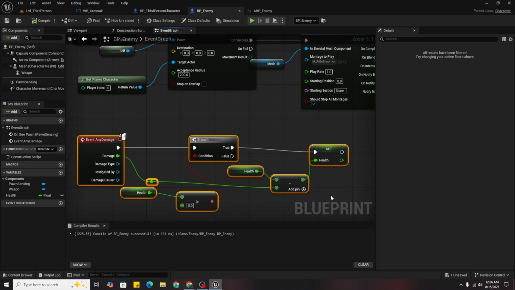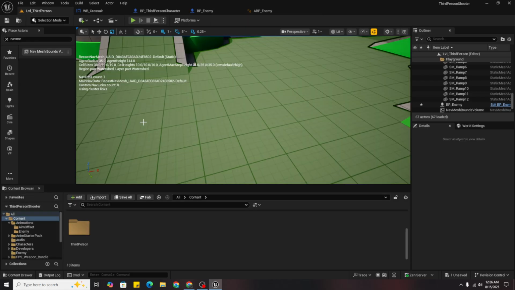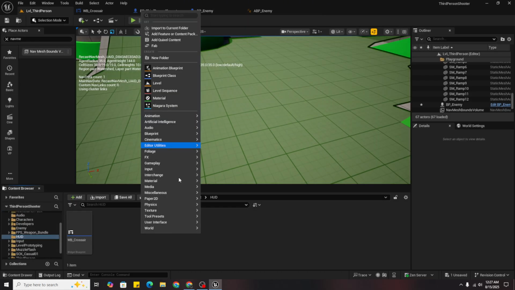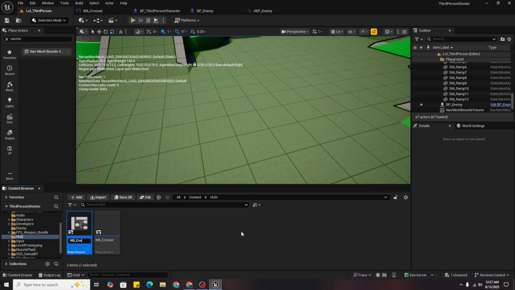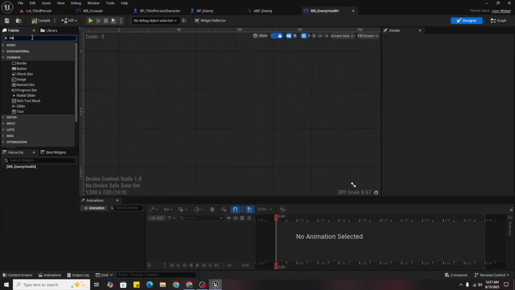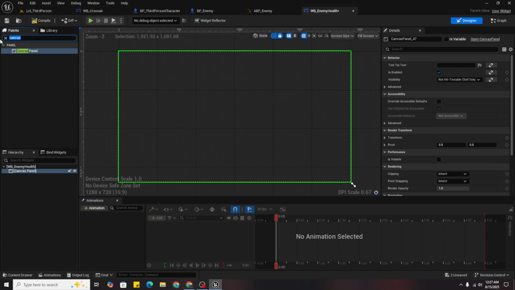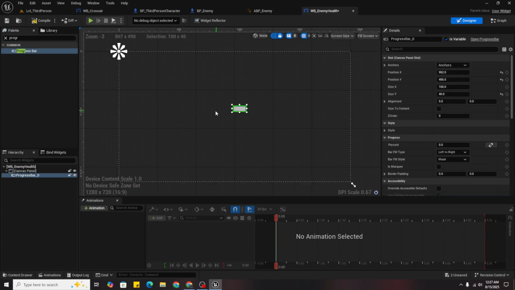Now what you can do is go to your folder, right click user interface, widget blueprint, user widget, and name it as enemy health. So we will display it above his head. So for that, canvas panel, progress bar, and that's it.